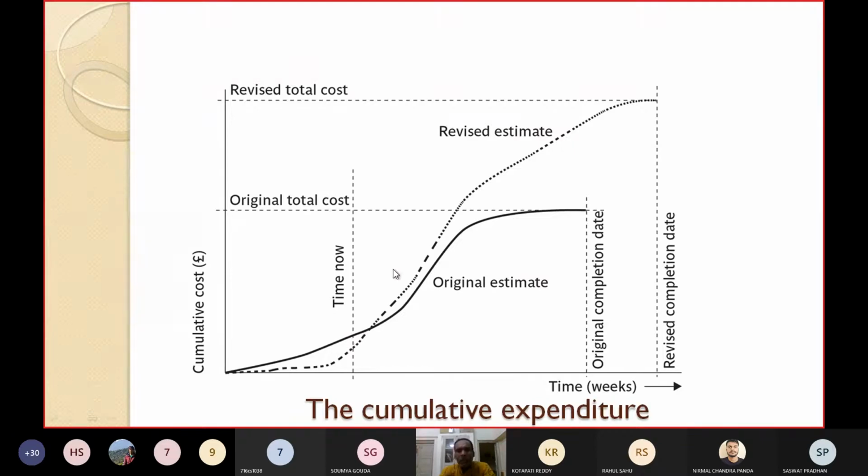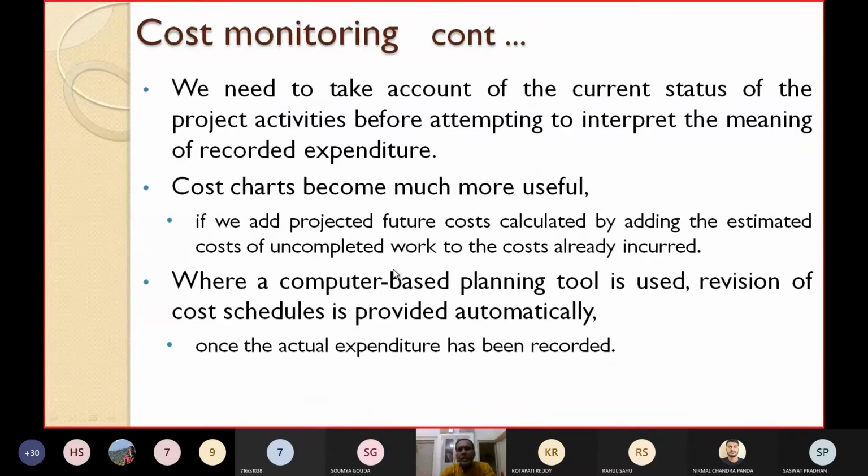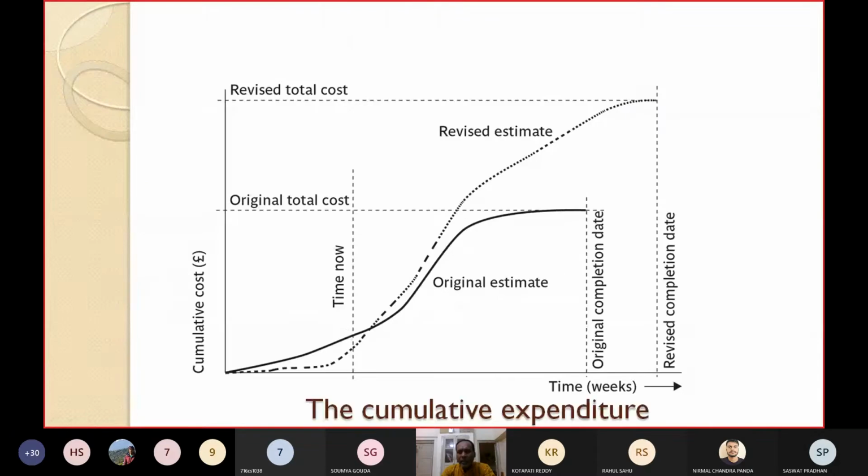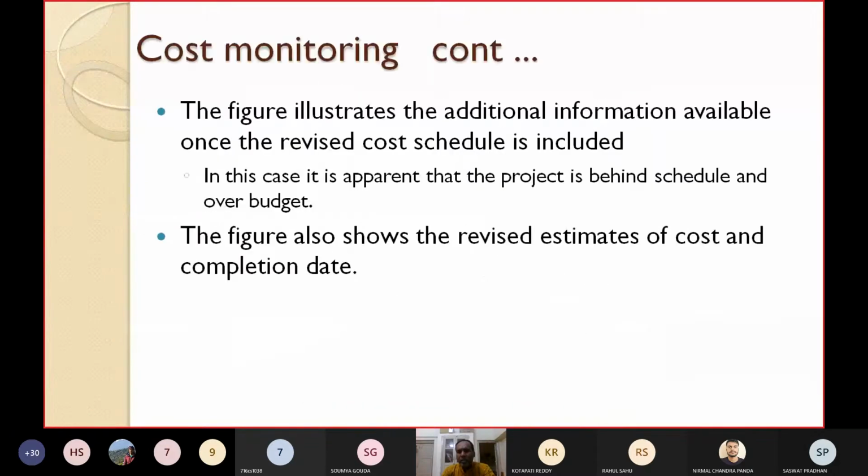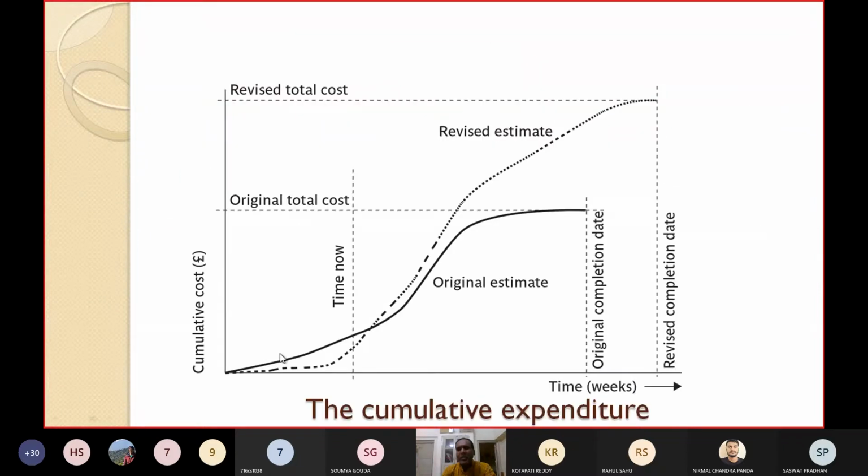This is an example of the cumulative expenditure. This figure illustrates the additional information available once the revised cost schedule is included. In this case, it is apparent that the project is behind schedule and over budget, isn't it? Initially this was the cost, but you see the cost is becoming higher in the revision. That means it is over budget. The initially planned completion time is here, but while progressing the time has shifted. So it is over budget as well as lagging behind schedule. For this example, the project is behind schedule as well as over budget. Cost will be more.